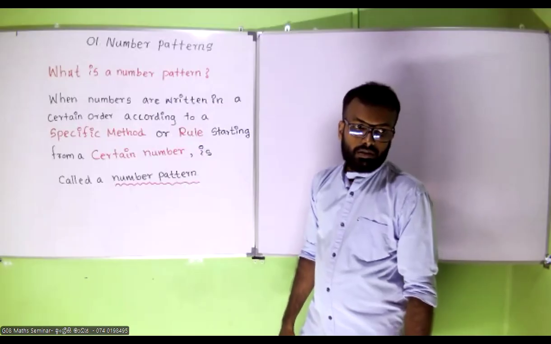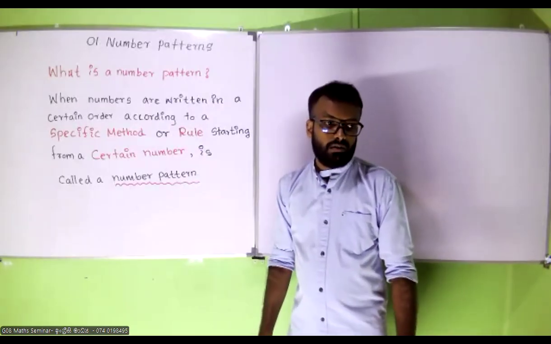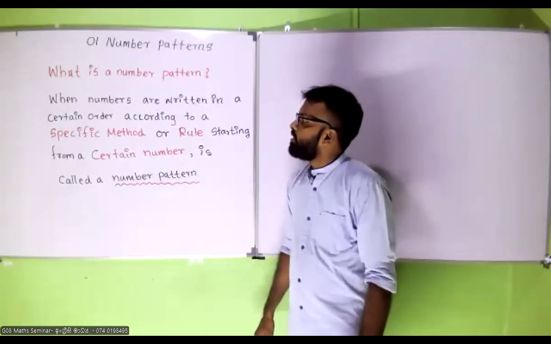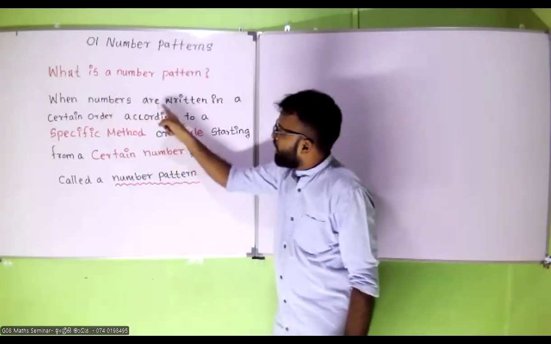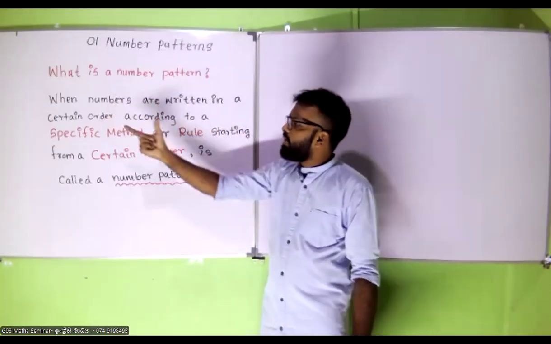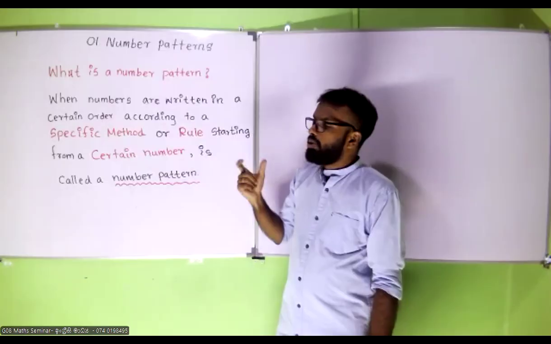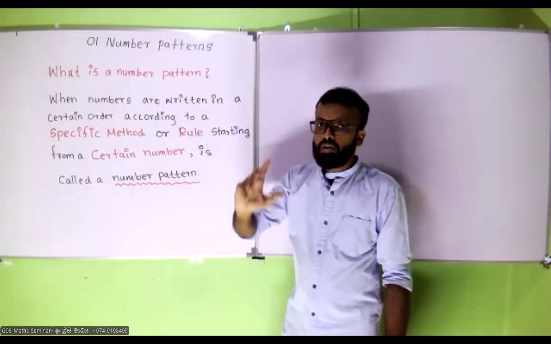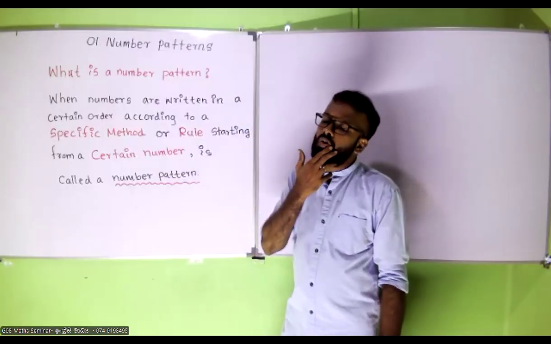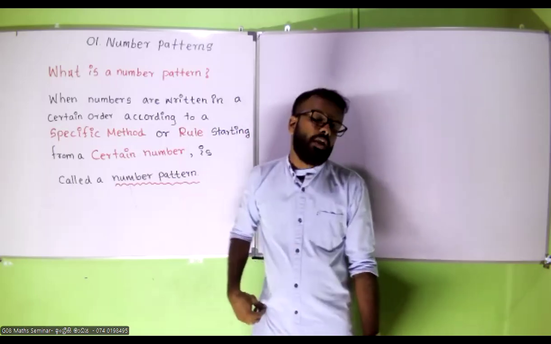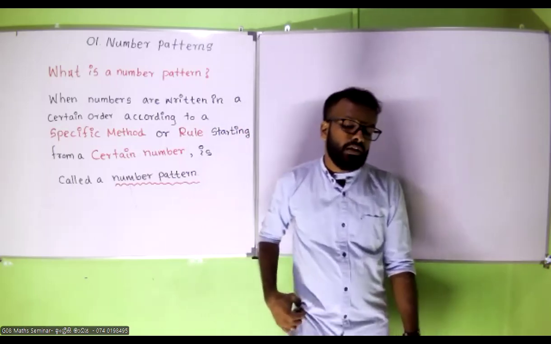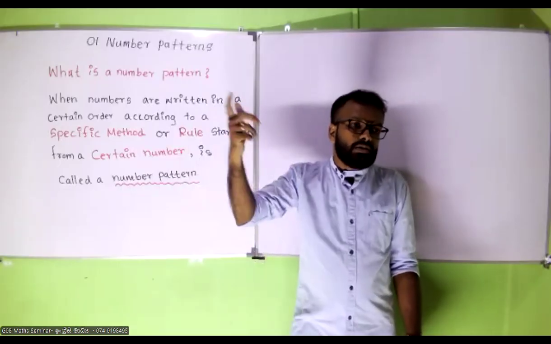Right. Okay. So guys, if you have finished. So what is a number pattern? When numbers are written in a certain order, there should be a certain order. What is called order? What are the orders that you know? Can anyone tell me?